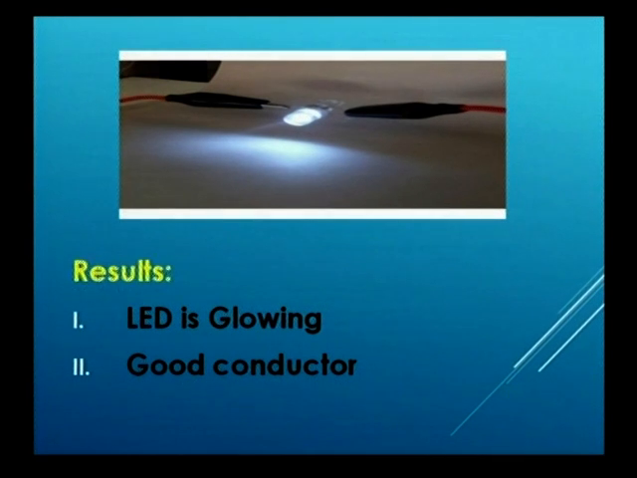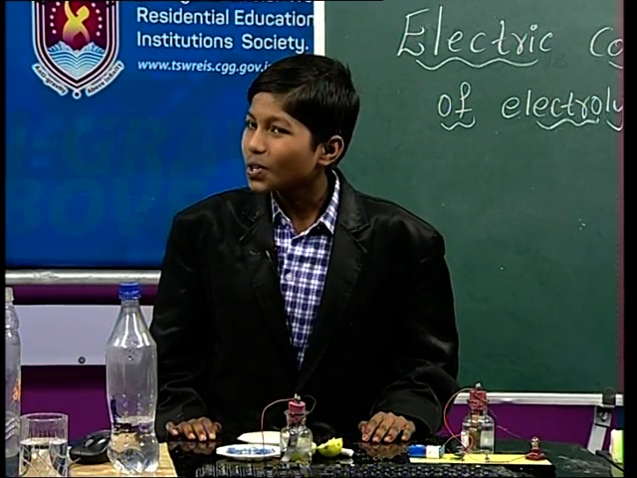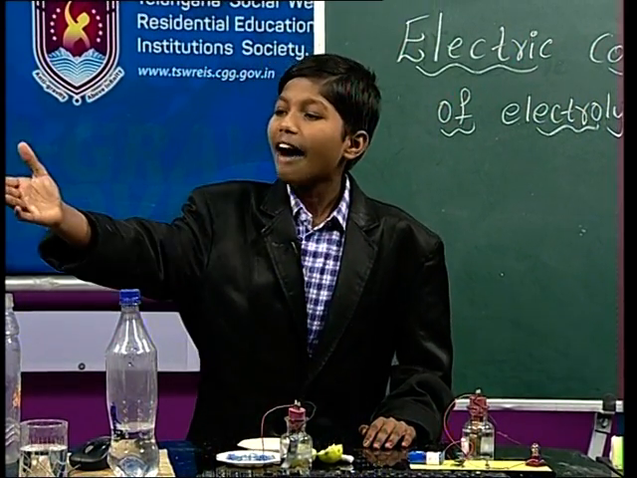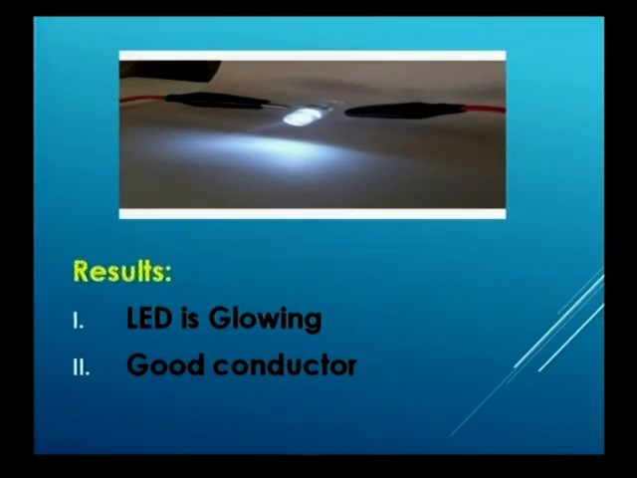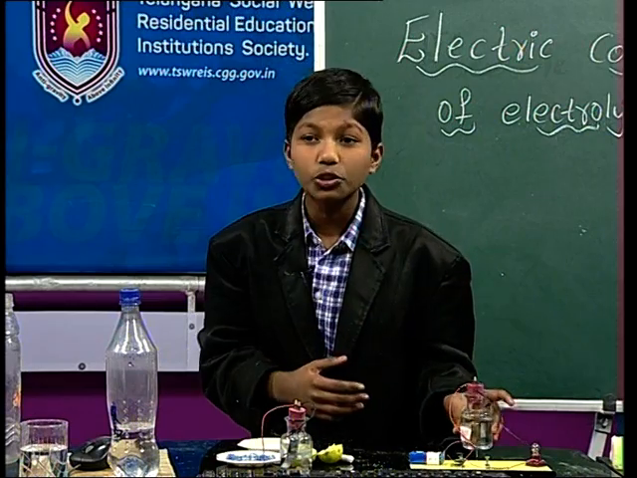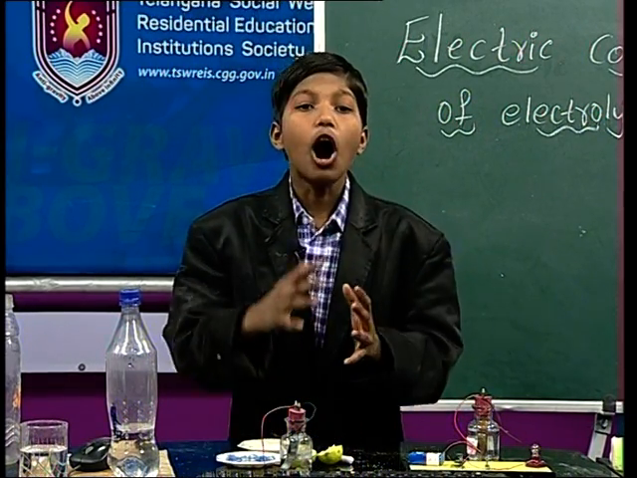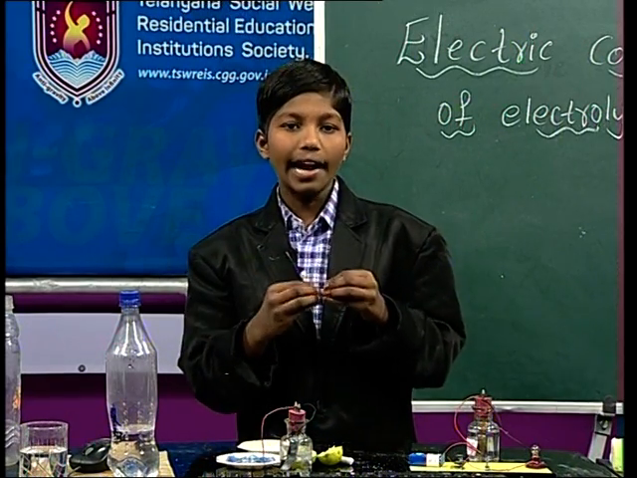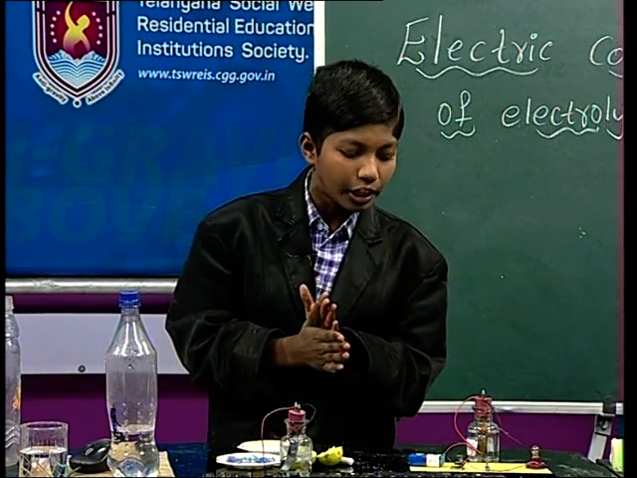The result is LED bulb glows. And so we say the salt water allows the electricity, so we say it is a good conductor. Our result is matching the PowerPoint. It's marvelous friends. The result is the same as the PowerPoint. Yes friends, I think now you understand how to do an experiment and how we want to be very careful.